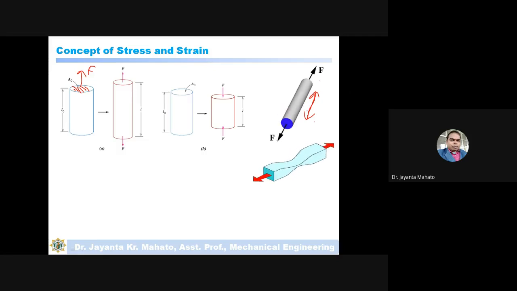Suppose the diameter of this rod is more, D, then you have to apply more force F. And if the diameter of this bar is small, d, where D is greater than d, then the force applied is obviously less. If the diameter is more, you have to apply more force to pull the material. If the diameter is small, less force is needed.